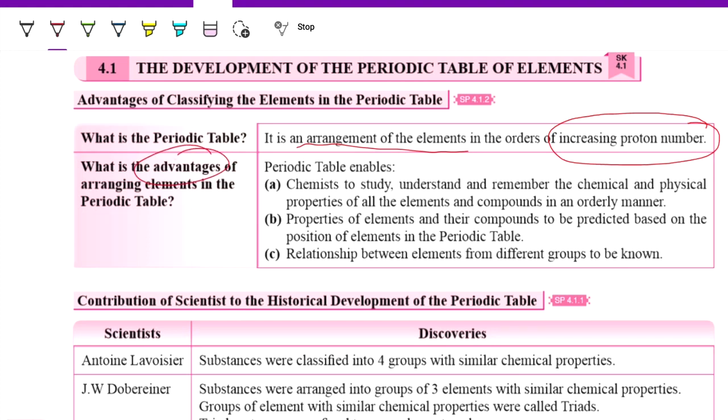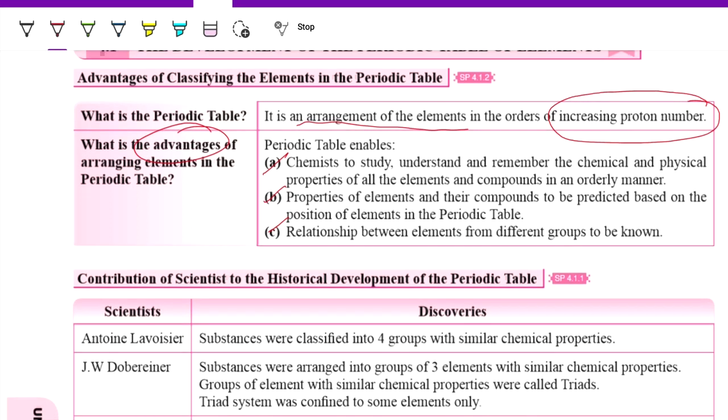The periodic table enables chemists to study, understand and remember the chemical and physical properties of all the elements and compounds in an orderly manner. Besides that, the properties of the elements and their compounds can be predicted based on the position of the elements in the periodic table. And the periodic table also enables the relationship between the elements from different groups to be known. So these are the three advantages of arranging the elements in the periodic table.